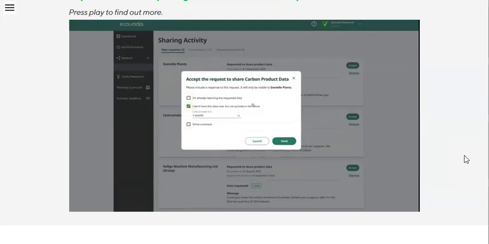I don't have this data now, but can provide it in the future. And this could be because you're in the process of calculating data, or you know that it will become available. And this lets the company know that you're accepting the request, but not to expect it to be available immediately. So you have 1 month, 2 month, 3 month timeframes. And other comment, which is free text.